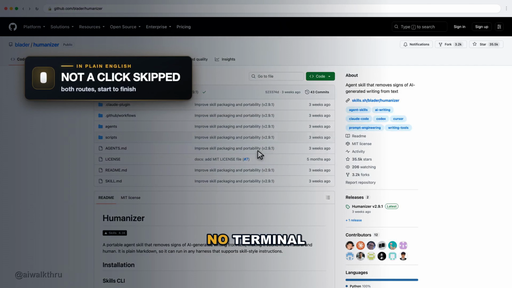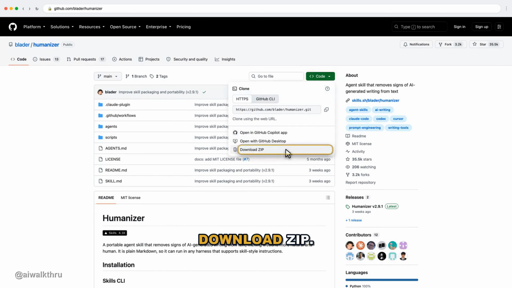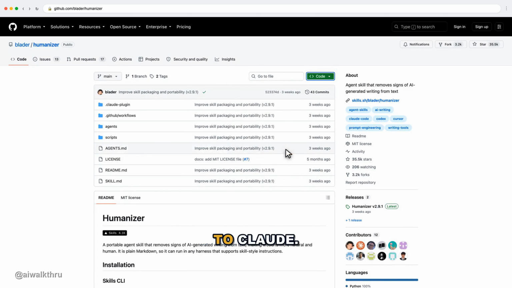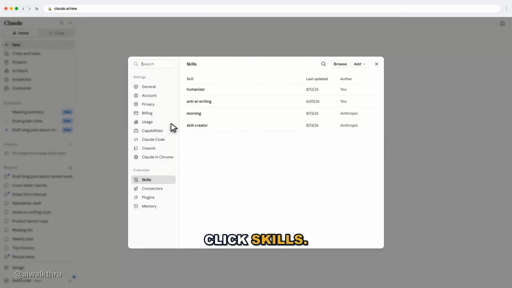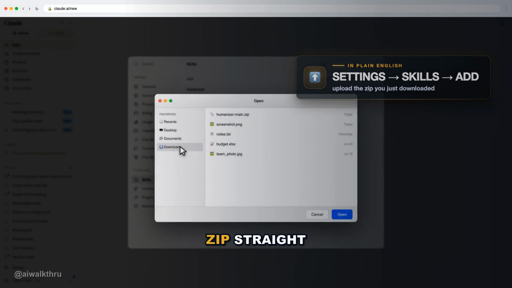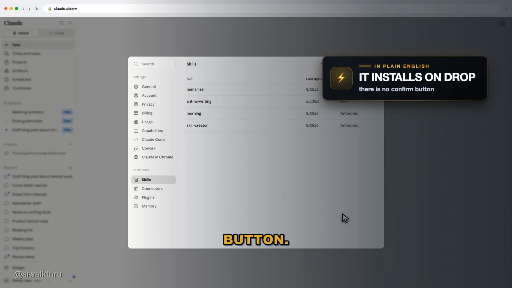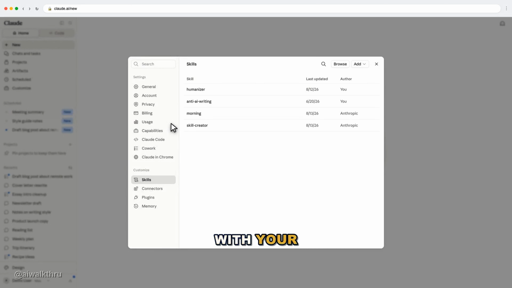Way 1, no terminal at all. On the GitHub page, click the green code button, then download zip. That gives you the whole thing in one file. Now over to Claude. Bottom of the left sidebar, click your own name, choose settings. Down the list on the left, click skills. Top right, click add, then upload a skill. Drop that zip straight in. There is no confirm button. The moment it lands, it installs. And there it is in your skills list with your name as the author.